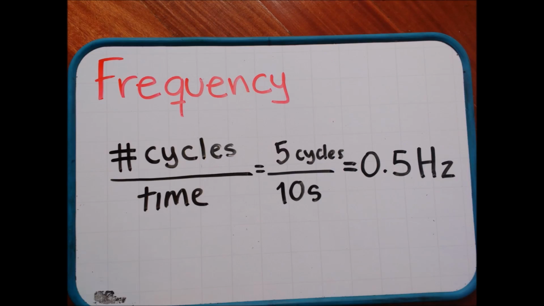To calculate frequency, we only have to invert the formula. Now time is going to be on the bottom and the number of cycles on top. So we have 5 cycles divided by 10 seconds. The result of that division is 0.5 Hz.